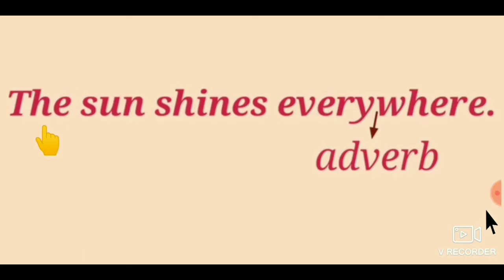See children, in the third sentence, the sun shines everywhere. In this sentence, everywhere is the adverb. Here, everywhere tells where the sun shines. The word everywhere describes the verb shines, so it is an adverb. The adverb shows where the sun shines? Everywhere. Okay?